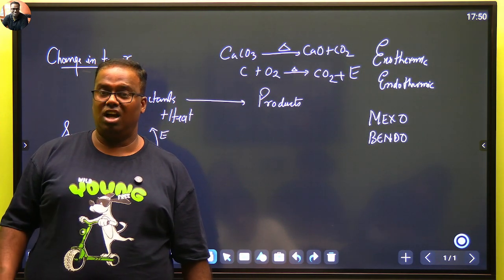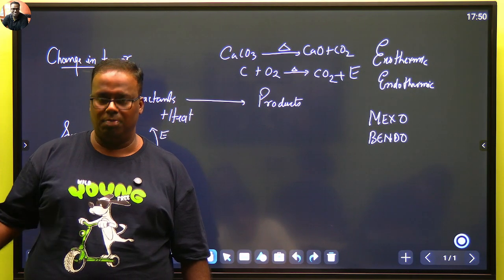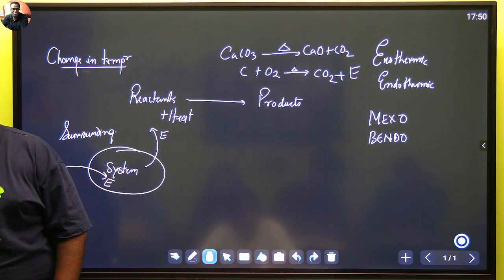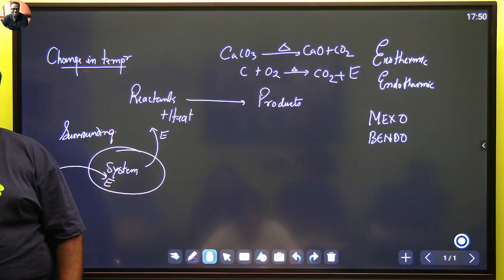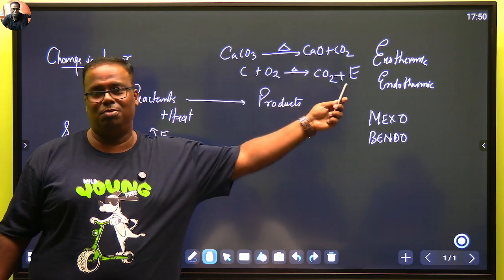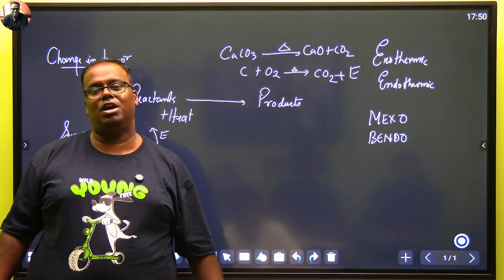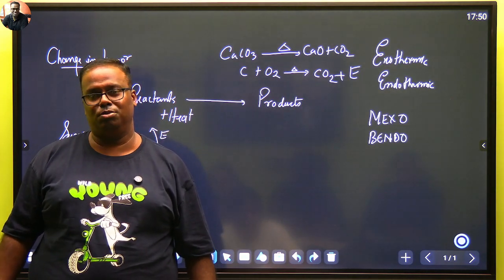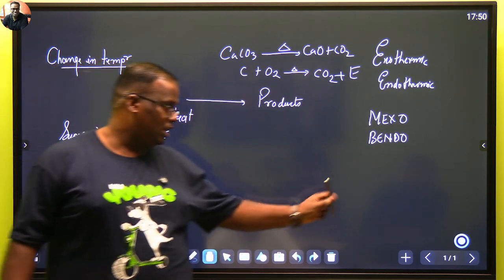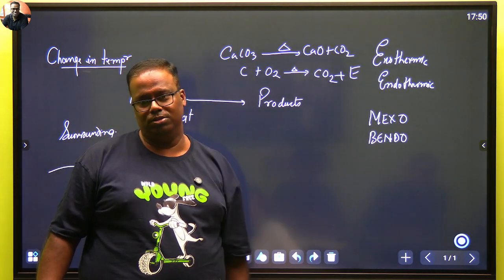Many people think carbon plus oxygen gives you carbon dioxide. Halfway, if the oxygen is not sufficient, then it produces carbon monoxide. ये लेकिन एक्सो नहीं है, ये एंडो है. कार्बन डाइऑक्साइड बनने के बाद हीट बाहर आता है. So till the time carbon monoxide is formed, it is endothermic. ठीक है? And if nothing is working in your favor, try to remember MEXO-BENDO.